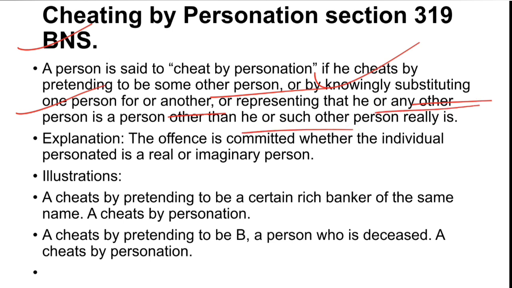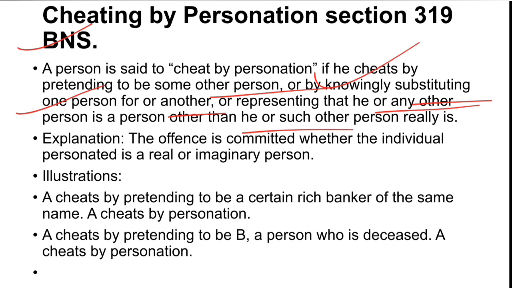So whenever there is cheating with false information about any person's identity, in those cases there is a separate charge under section 319 of BNS, and this is called cheating by personation. So here in more detail, when a person pretends to be some other person, or knowingly substitutes one person for another, or represents that he or any person is a person other than he or such other person really is.